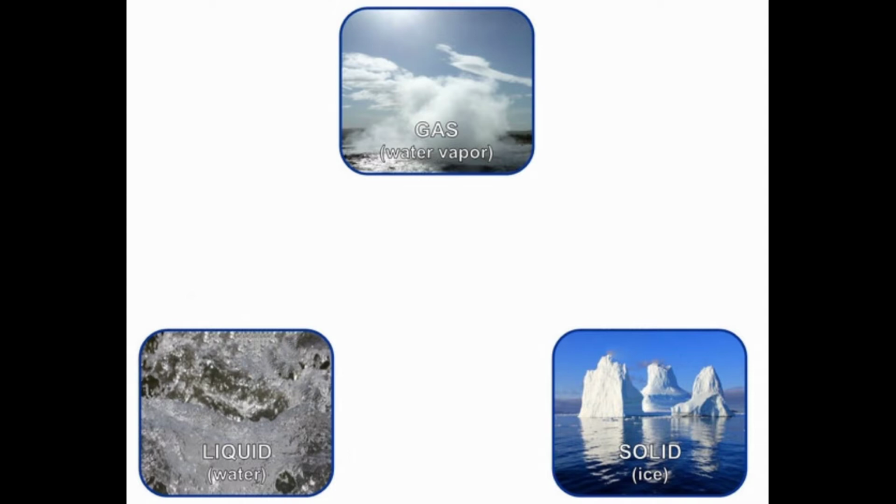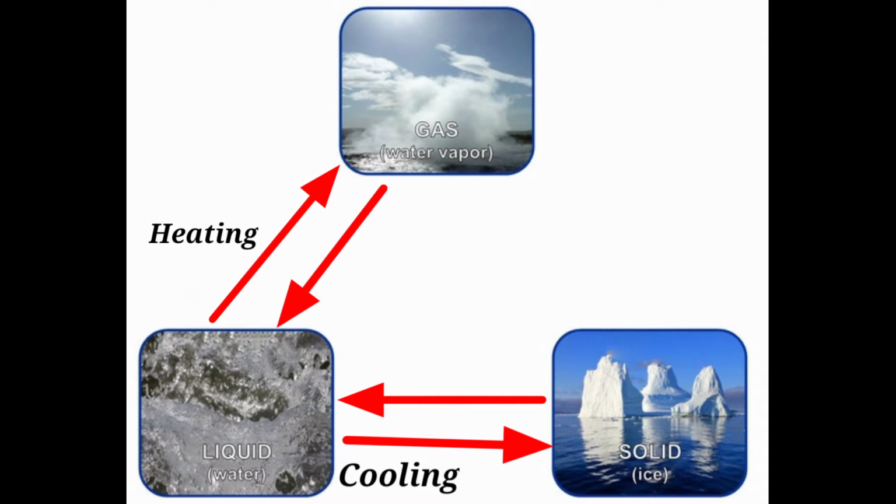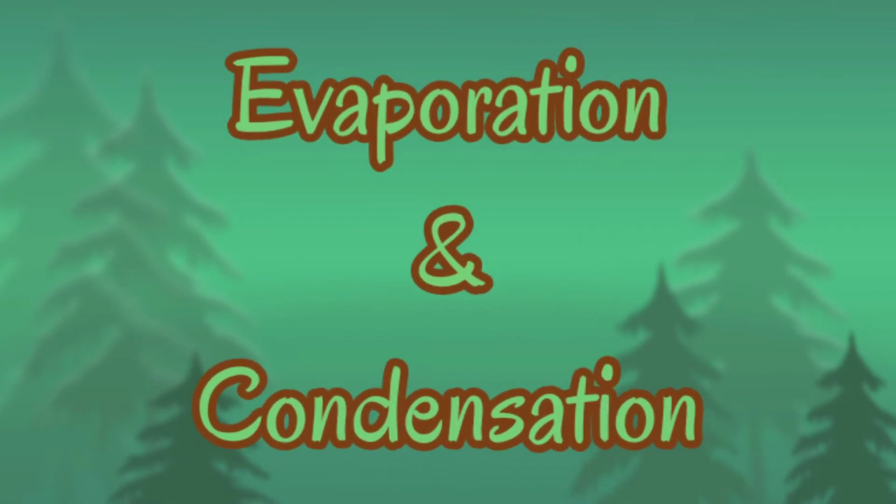These states are interchangeable, which means snow changes into liquid water and liquid water changes into water vapor on heating. Also, water vapor changes into liquid water and liquid water changes into snow on cooling. Now, let's get to know the terms evaporation and condensation.